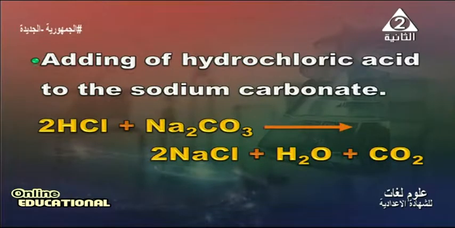When we add diluted hydrochloric acid to sodium carbonate solution, it will produce sodium chloride and water with effervescence because the carbon dioxide will evolve from the tube.